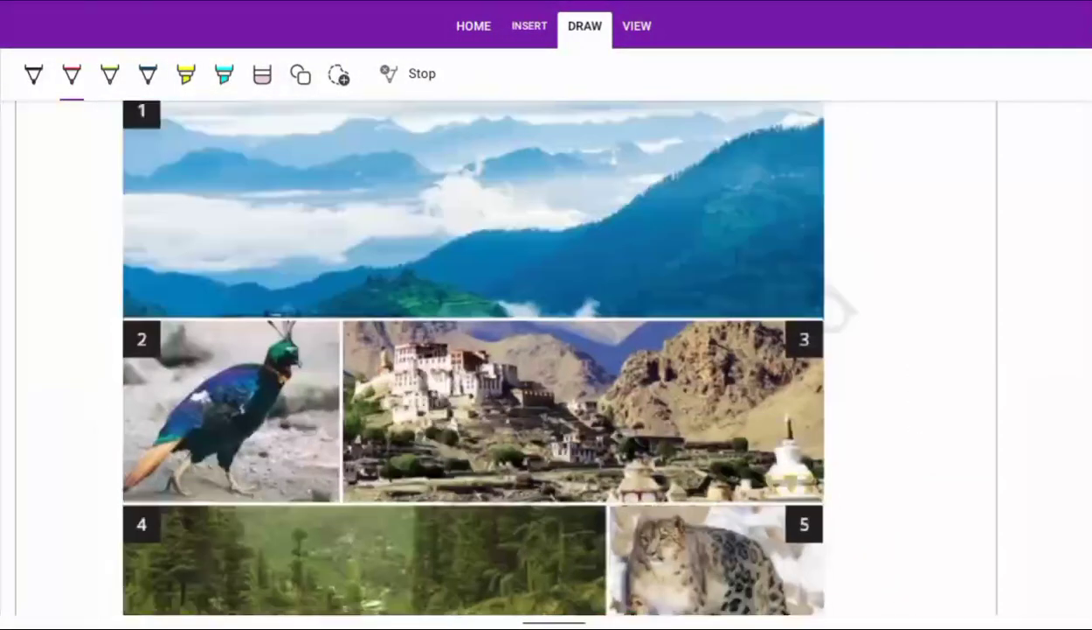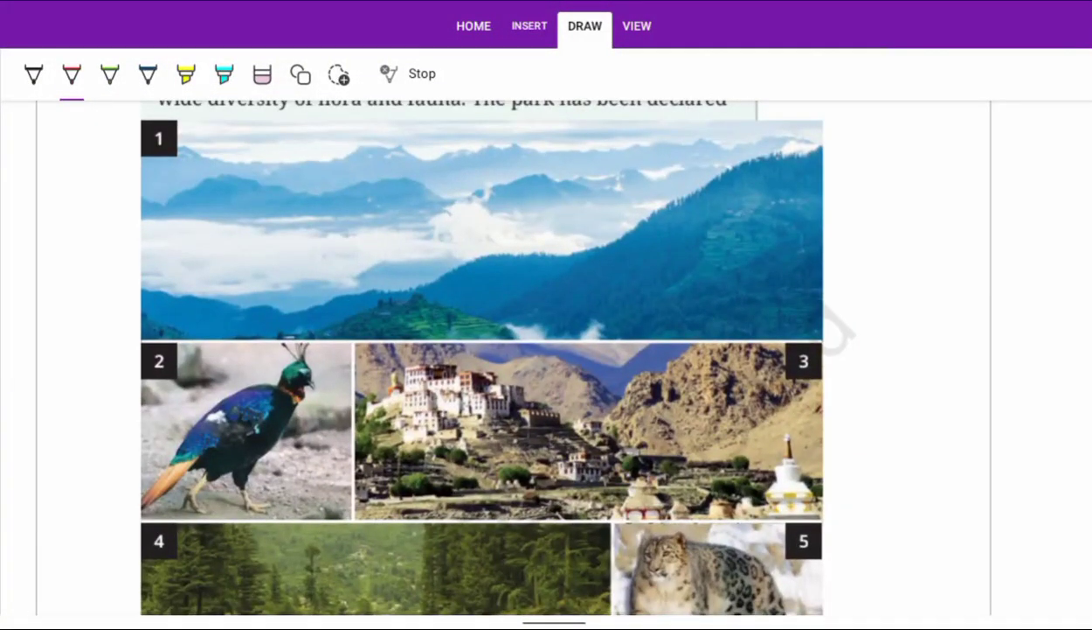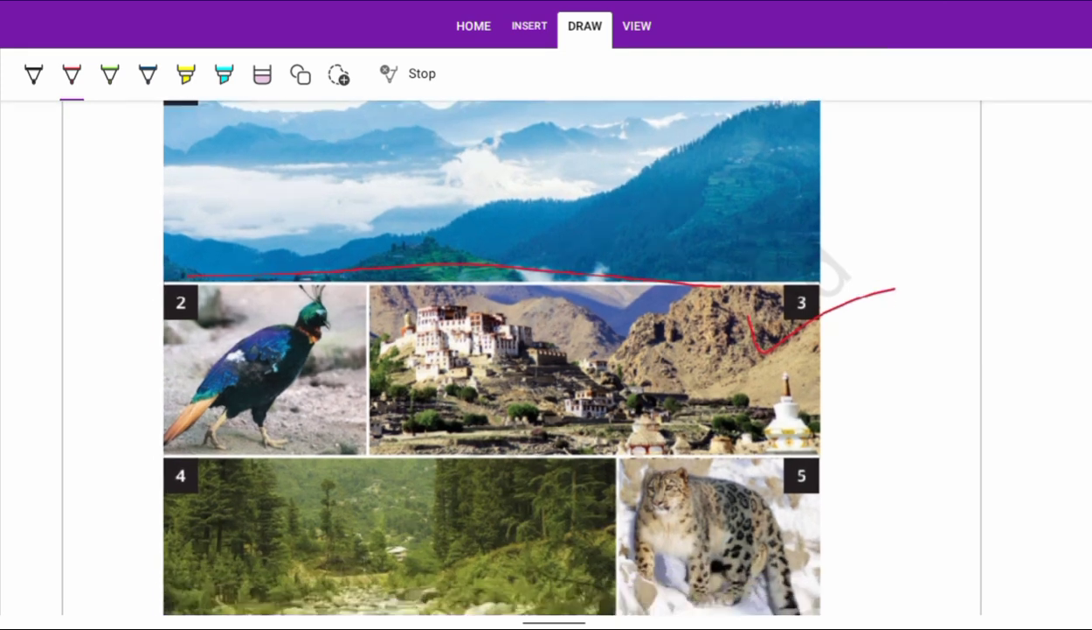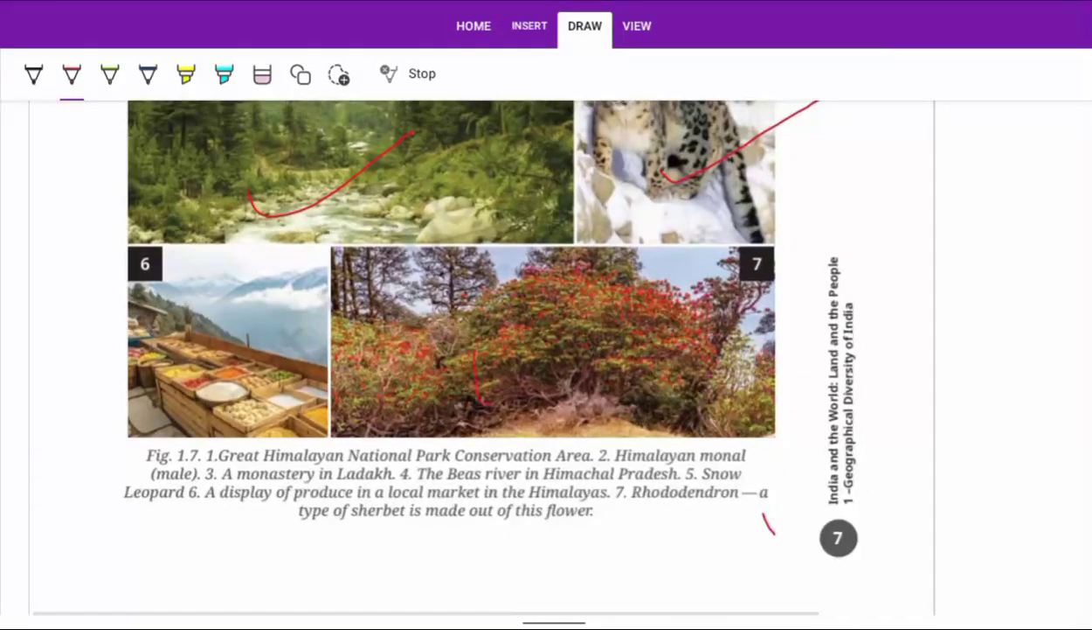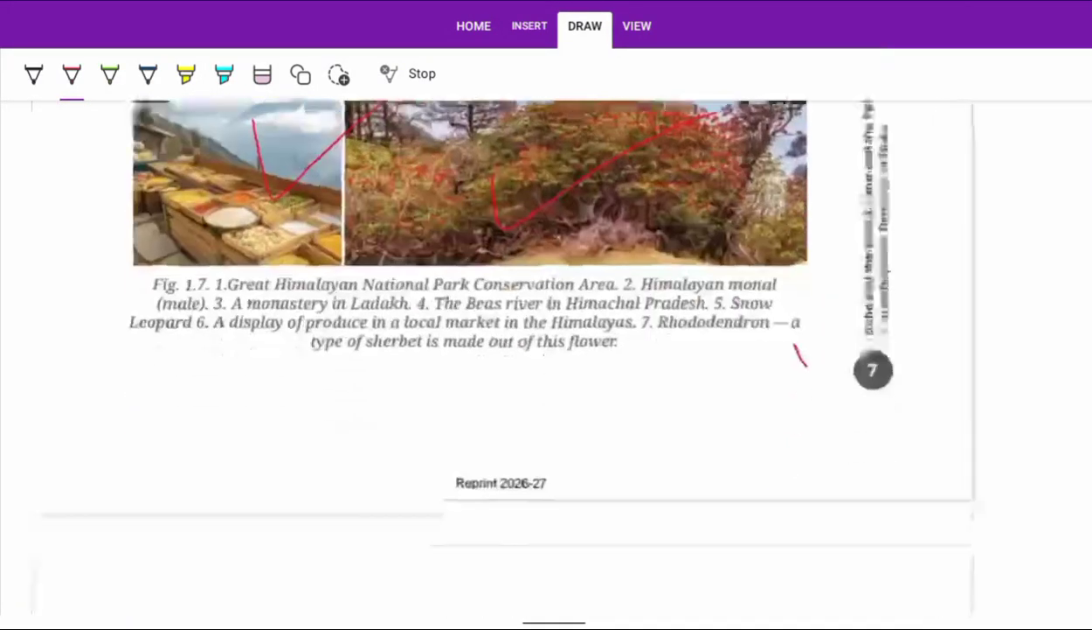Here are some species found in the Himalaya. Here we can see a good view of some national parks. Here we see houses and a residential area in Ladakh, the birds, the forest, the snow leopard, and the trees and woods.